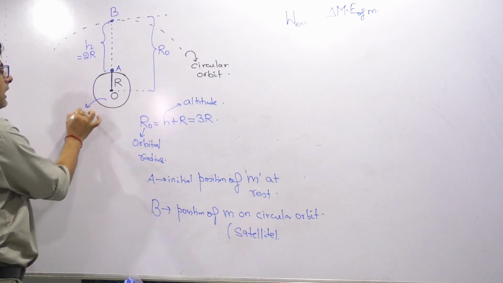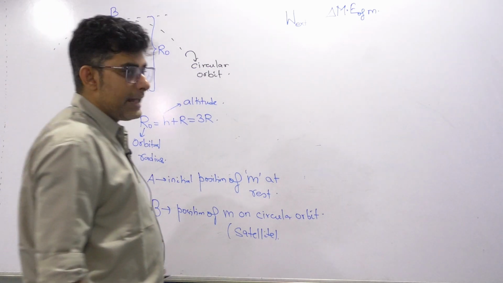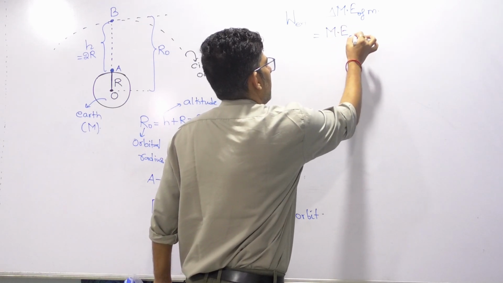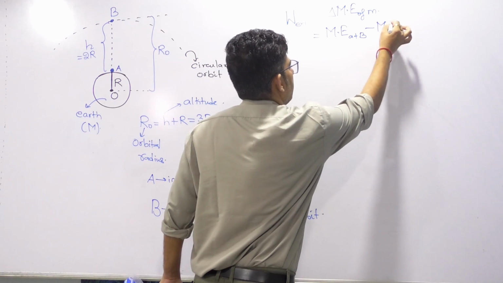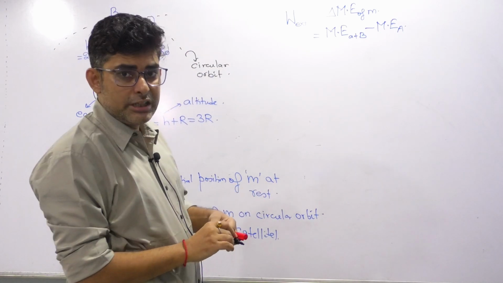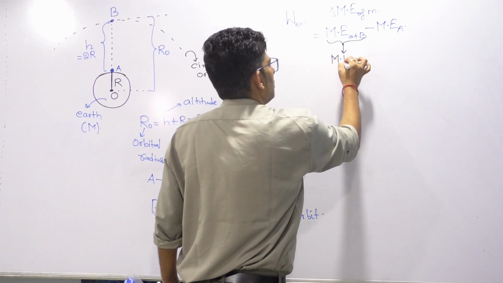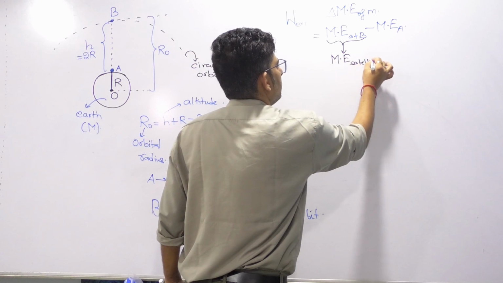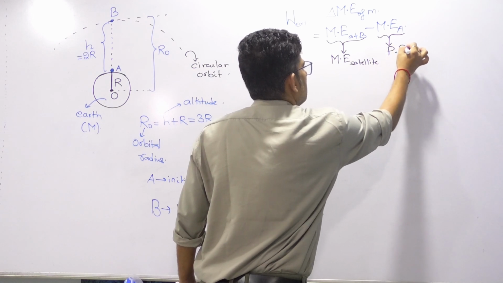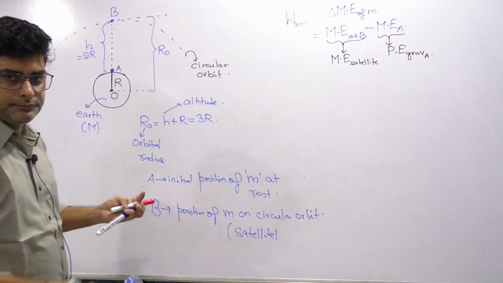Now Earth's mass is given as capital M. So we will say final mechanical energy when it is at the position B and when it is at position A. Now when it is at position B, it becomes a satellite. This value is nothing but the total mechanical energy of a satellite. And at A, since it is at rest, it is only potential energy. Which potential energy? Gravitational potential energy at point A. Because initially it is at rest.